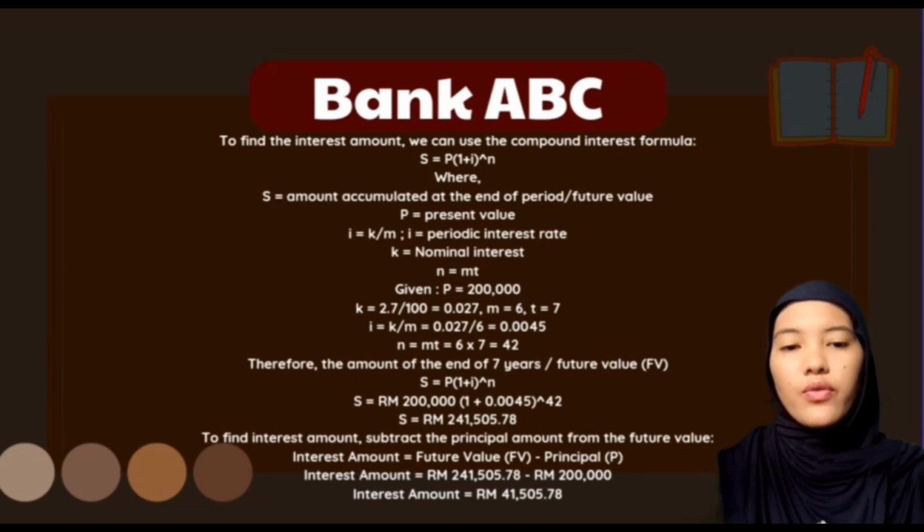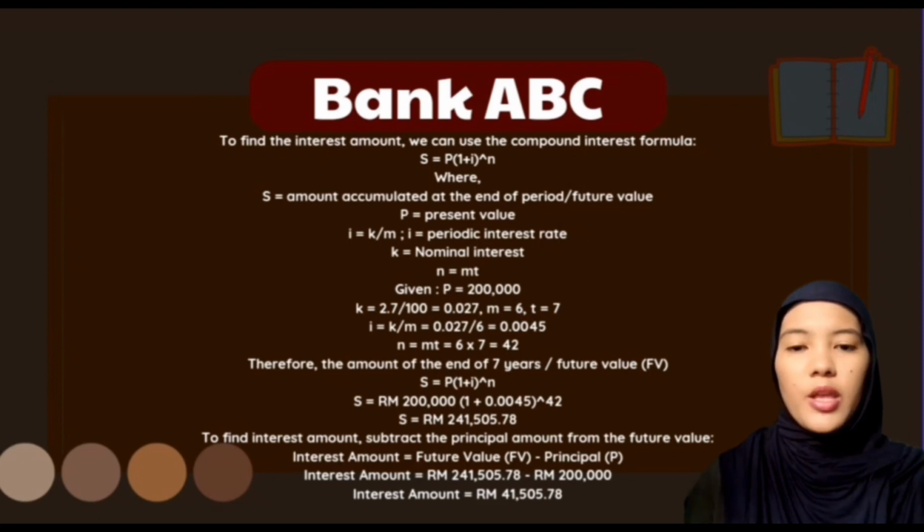To find the interest amount, subtract the principal amount from the future value. Interest amount equals future value FV minus principal P. Total interest equals RM241,505.78 minus RM200,000. Interest amount equals RM41,505.78. So the total interest for the loan from Bank ABC is RM41,505.78.